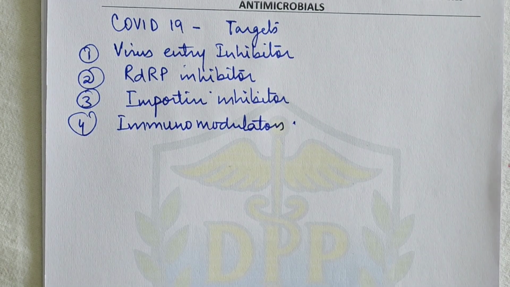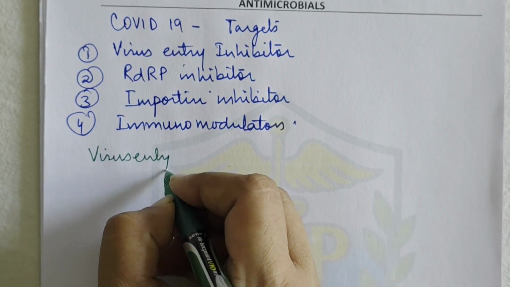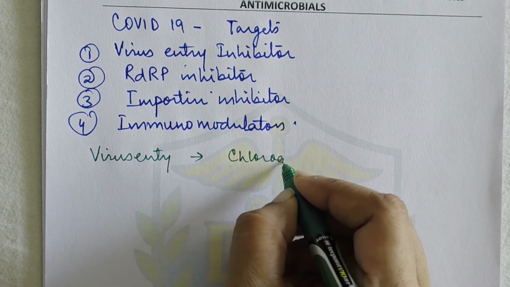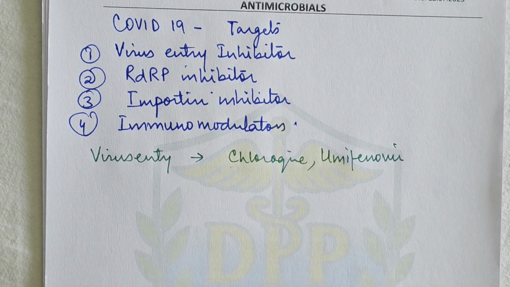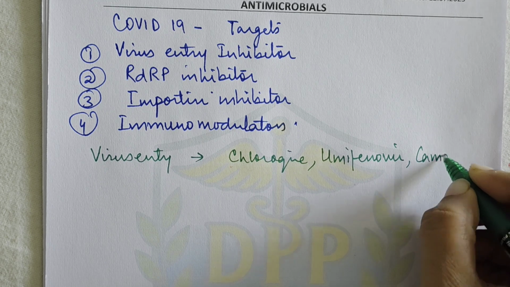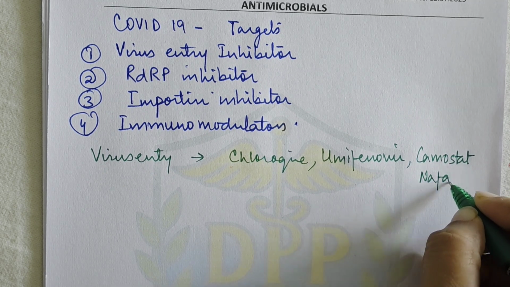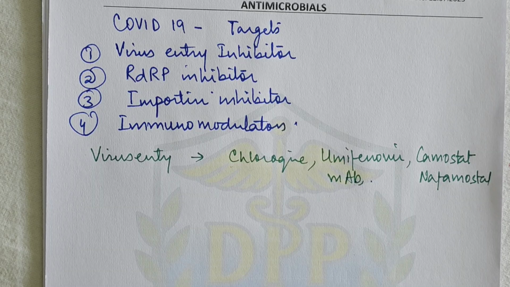So these are the targets for COVID-19. In virus entry inhibitors, we have chloroquine, which is effective. Then a new drug was there, umifenovir. Along with chloroquine, even hydroxychloroquine is found to be effective. And then we have camostat and nafamostat, and then we have monoclonal antibodies, right? So these are the drugs which inhibit the entry of the virus into the cells.